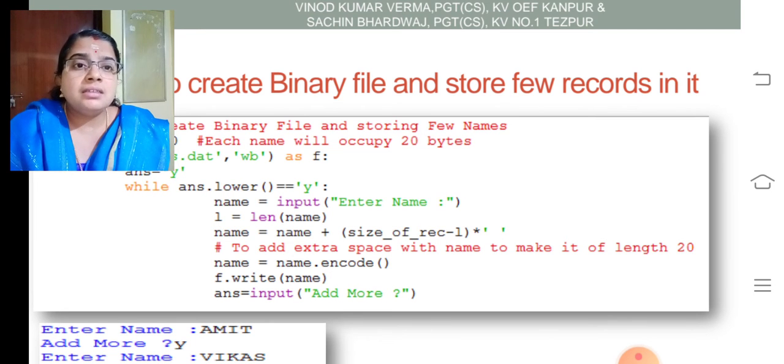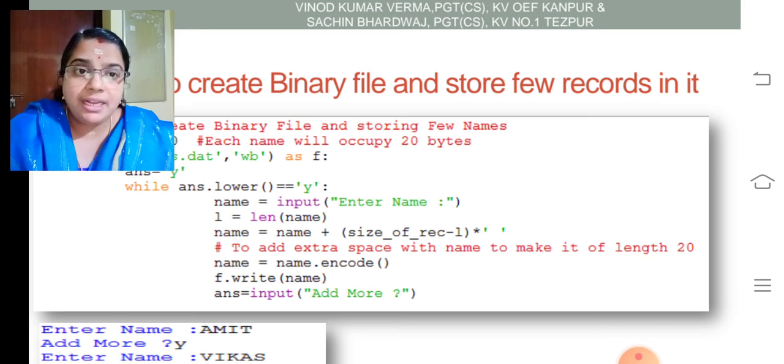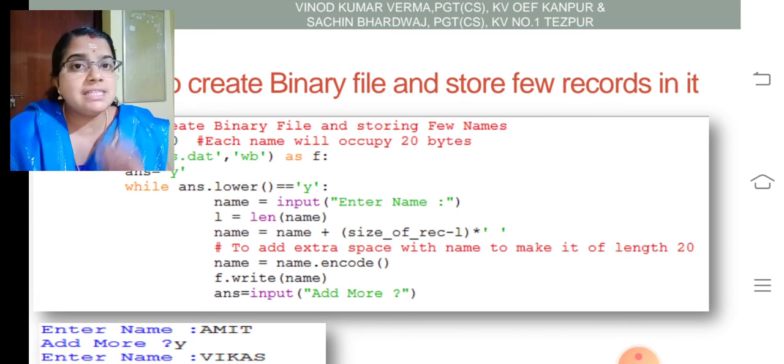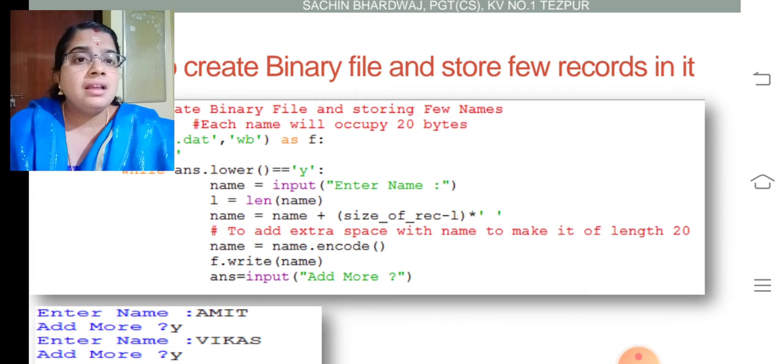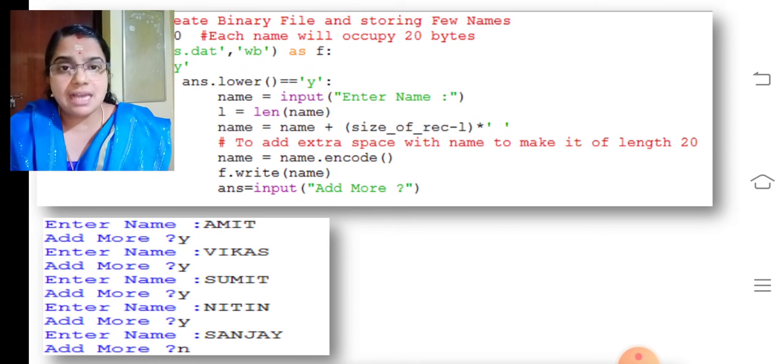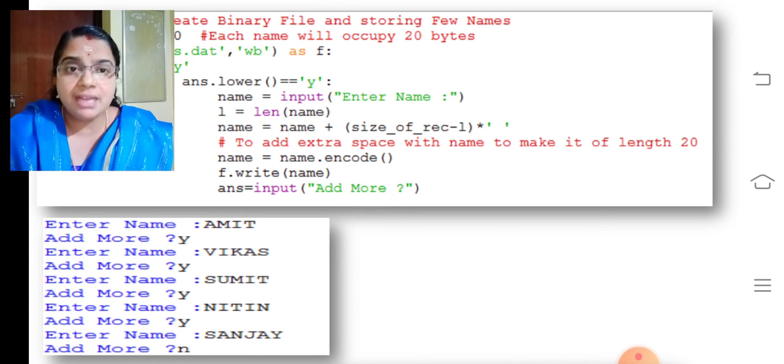Then name equal to name.encode, f.write of name, answer is equal to input add more. So when the user gives the answer as Y, it will repeat again, otherwise it will stop. So my dear children, the program executes like this. It will ask the first name, that is Amit, add more Y, then Vikas, Samit, Nitin and Sanjay.